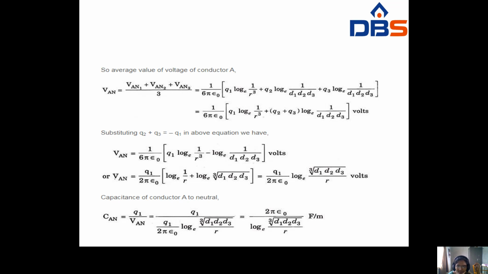So it becomes Q2 plus Q3, but Q2 plus Q3 is minus Q1. Why? Because in the balanced condition Q1 plus Q2 plus Q3 is equal to 0, so Q2 plus Q3 equals minus Q1. Substituting this in the equation, we get Q1 log e 1 by r cubed minus log e 1 by D1 D2 D3. At that time, log A minus log B becomes log A by B.